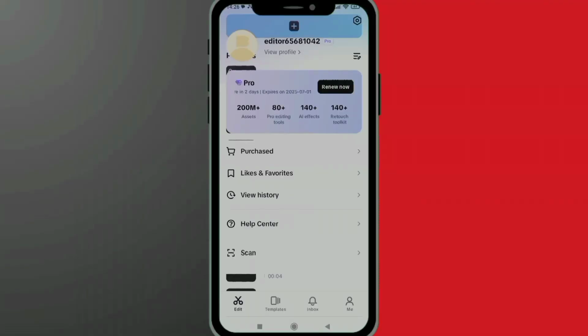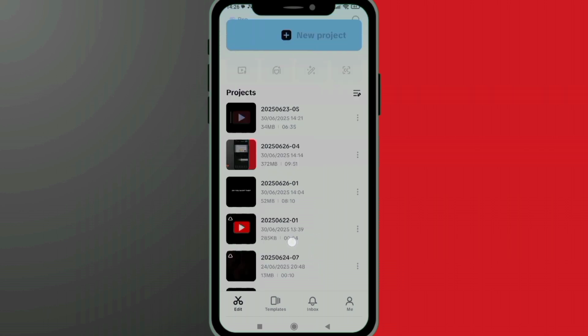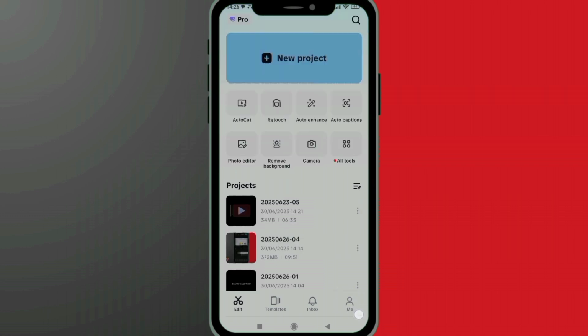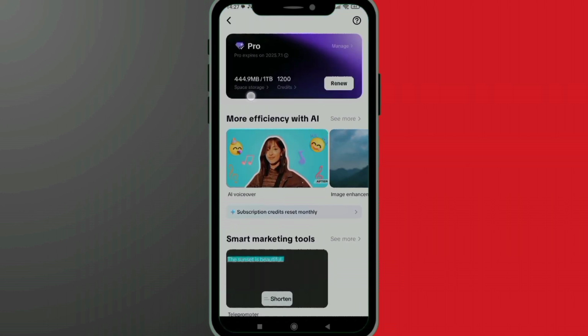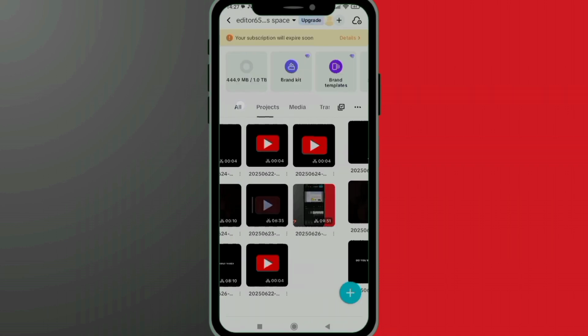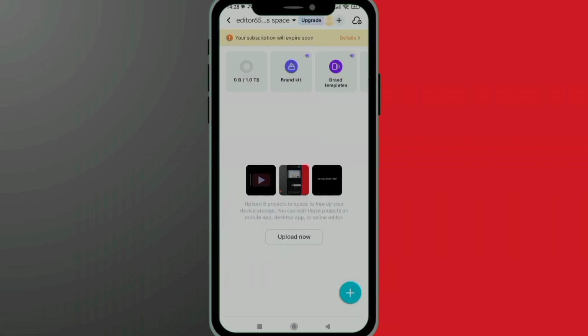If you have mistakenly uploaded some of your content to CapCut Cloud Storage, you can actually delete that. Just come to your profile icon at the bottom corner. Click on your account. Click on space. As you can see there, space storage. These are all my videos that I have uploaded in the past, so I want to delete them. I will select all of them, then I will come here that says delete, and that is it.